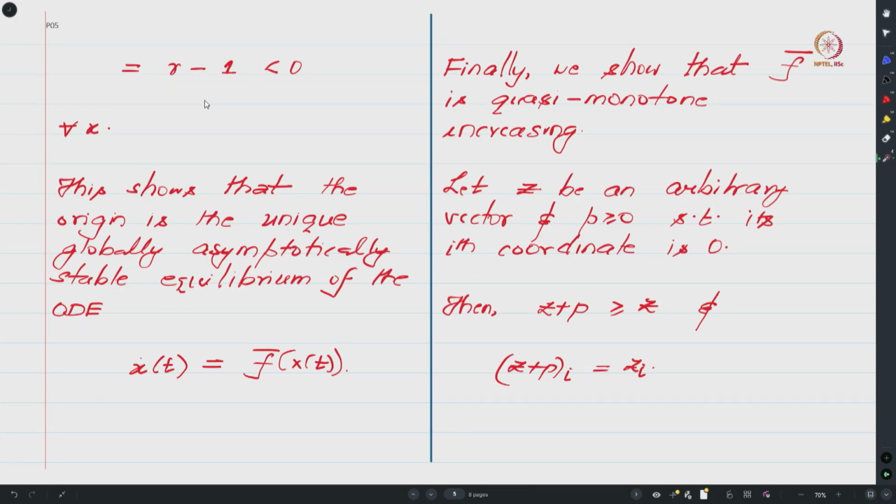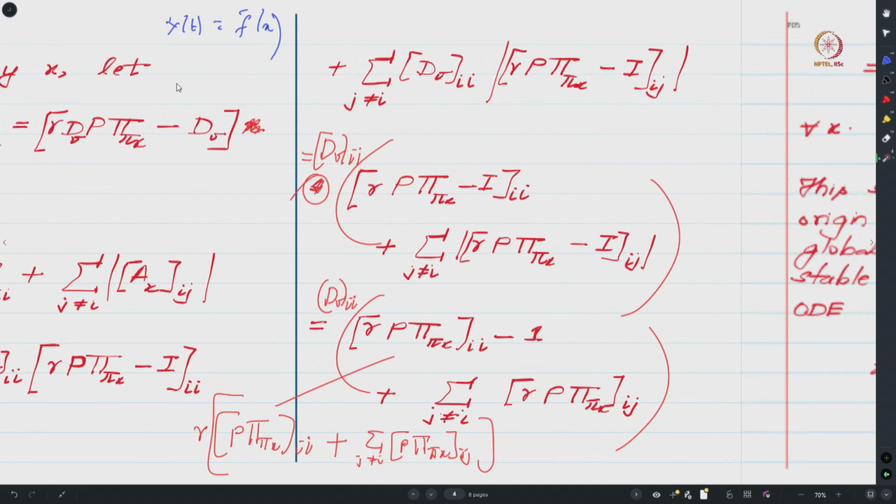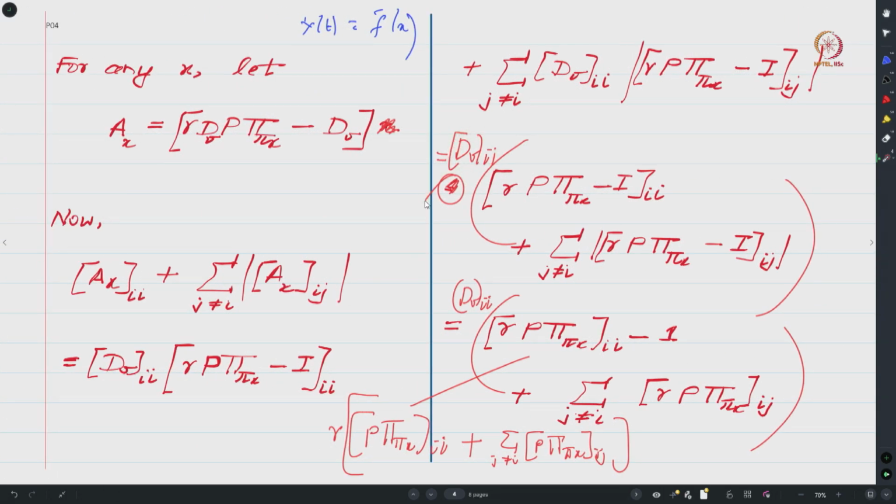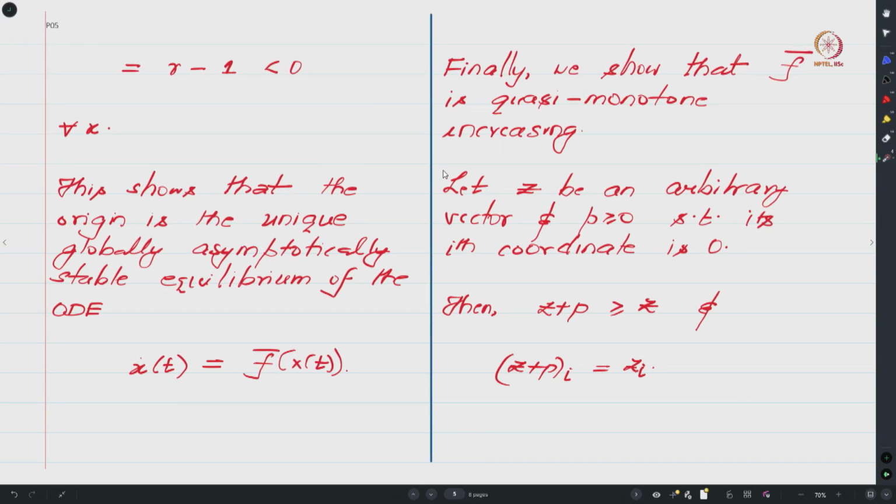Is this okay? Since this quantity is strictly less than 0, because we have presumed that the discount factor is strictly less than 1, if we multiply this with a non-negative quantity, that inequality continues to hold true. In particular, if we presume that the Markov chain induced by your behavior policy nu is ergodic, then these entries will be strictly positive, so if I multiply this with dVii, this inequality will continue to hold true.